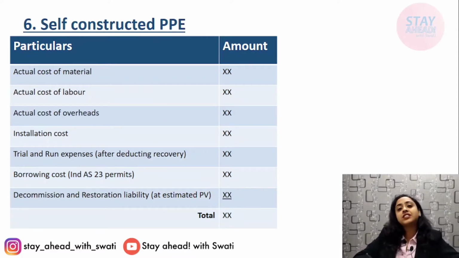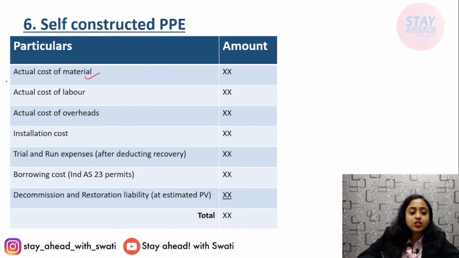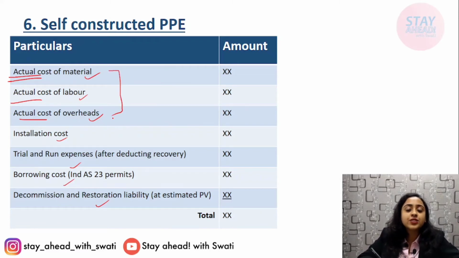Next comes the self-constructed PPE. There were 4 modes; now we have talked about purchased PPE, and now we are talking about the self-constructed PPE. Actual cost of material, underline actual cost of labor, actual cost of overhead, installation cost, trial and run expenses, borrowing cost and decommissioning. These are all the same. Here, instead of the purchase cost and the carriage freight, it is the specific labor, material and overheads that you have put in, at actual cost level.